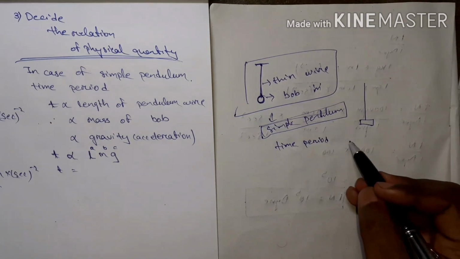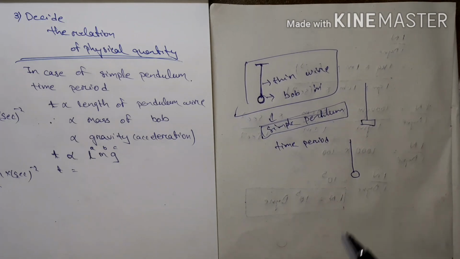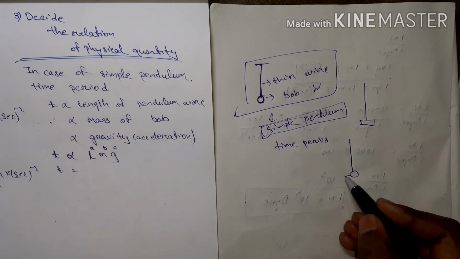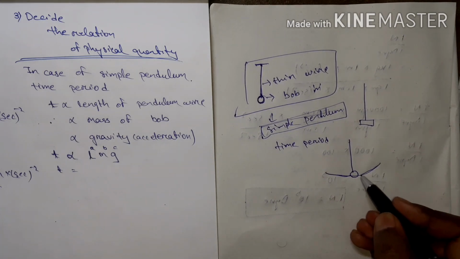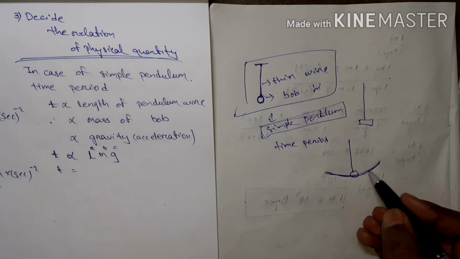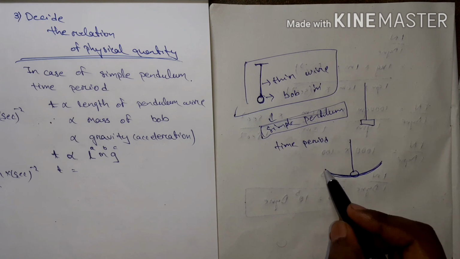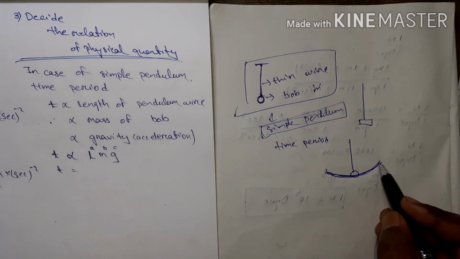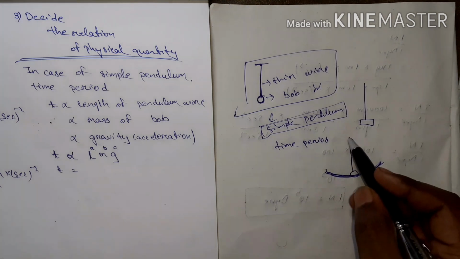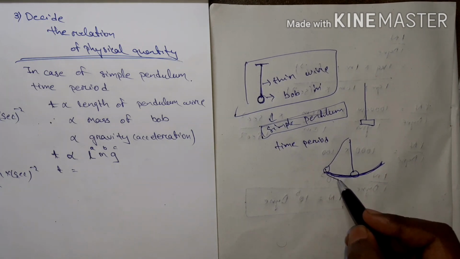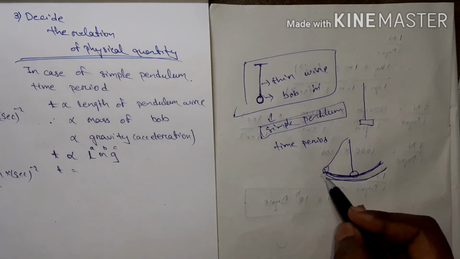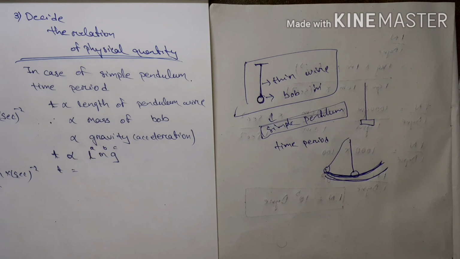By using a simple pendulum, we oscillate this pendulum in a semicircle. What is the time period? The time to complete one circuit. Say there is a pendulum; it goes through and comes again to this position. That is the time period.